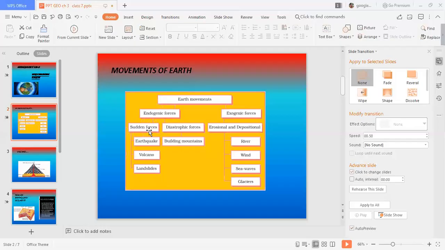Now let's discuss this. There are two types of earth movements, endogenic and exogenic. As already discussed, earthquakes and volcanoes are produced by the endogenic forces. Endogenic is inside. Always remember inside. What do you mean by volcano? A volcano is an opening in the earth's crust through which molten material erupts suddenly.